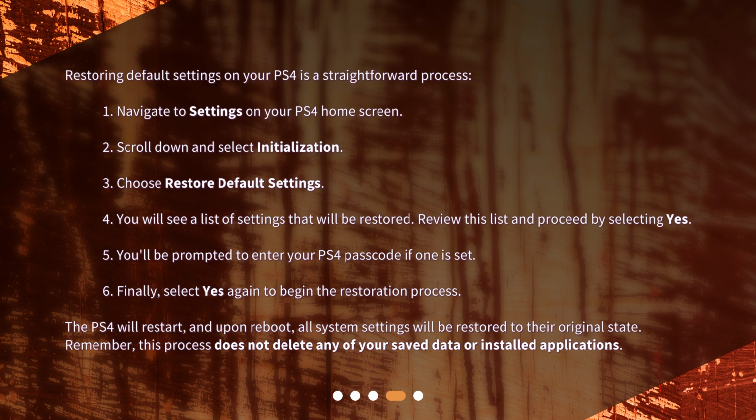5. You'll be prompted to enter your PS4 passcode if one is set. 6. Finally, select Yes again to begin the restoration process. The PS4 will restart, and upon reboot, all system settings will be restored to their original state. Remember, this process does not delete any of your saved data or installed applications.